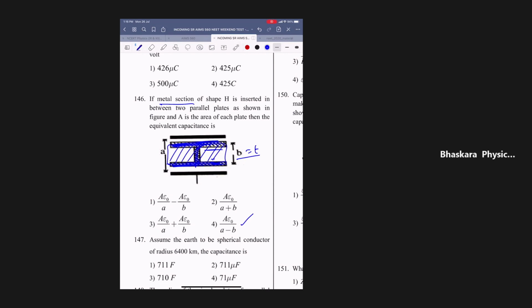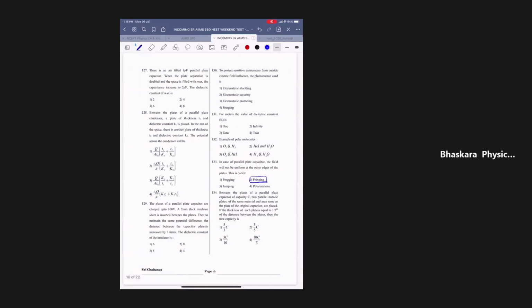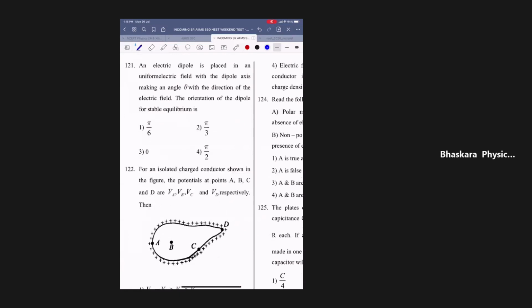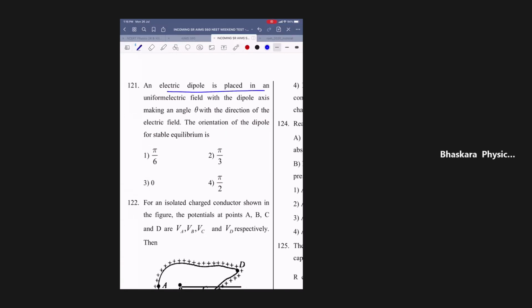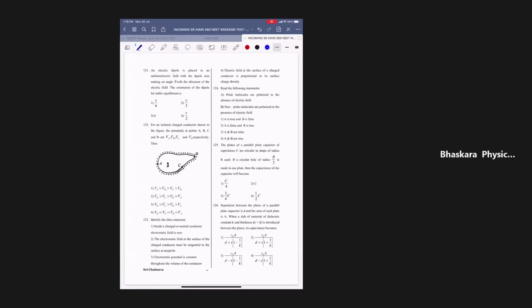Sir, in 121 it will be 0, no, sir? 121. An electric dipole is placed in a uniform electric field, making an angle theta with the direction of the electric field. The orientation of the dipole for stable equilibrium is 0 degrees. Why was 0 not given? Oh no, sir, I ticked wrong, sorry. The answer is 0 only, no? Yes, sir. Got it? Yes. Next.